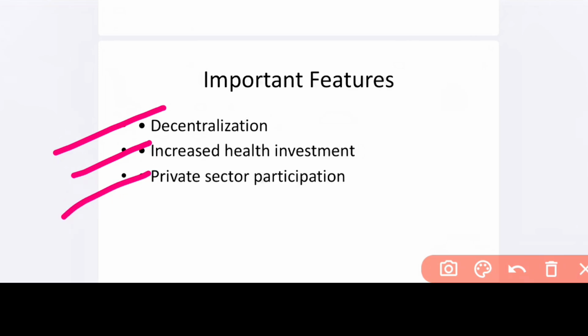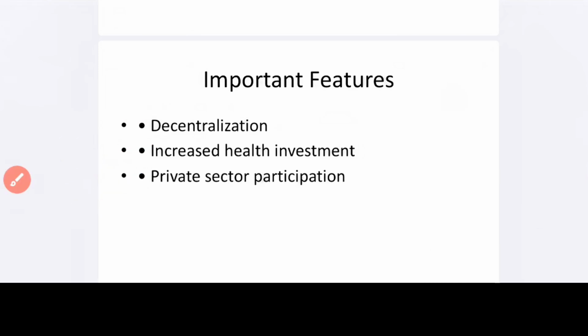Then the private sector participation. The government sector has a very vital role in the healthcare sector, and the private sector also has equal importance. It also plays a very vital role, and some of the people are more focused on the private sector. Involvement of the private sector in this healthcare policy enhances and improves the healthcare facilities. This is one of the important features.